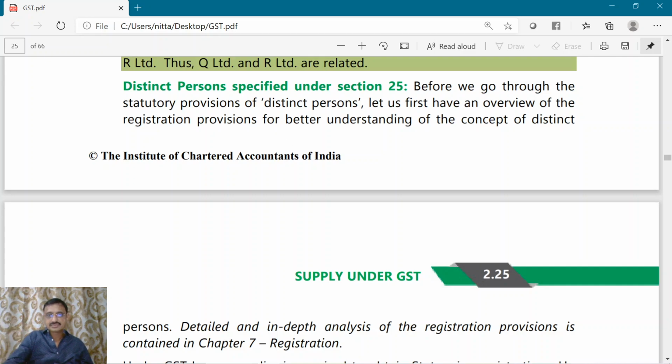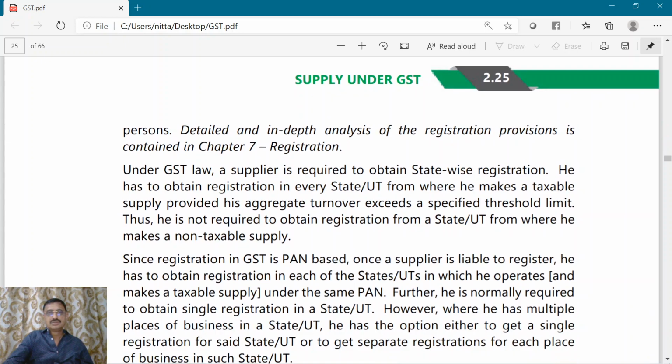Right? Now, though we will be dealing with registration in Chapter 7, we will just have a bird's eye view of registration. Who is required to get himself registered under the GST law? A supplier has to get himself registered state-wise. In which state should I get registered?